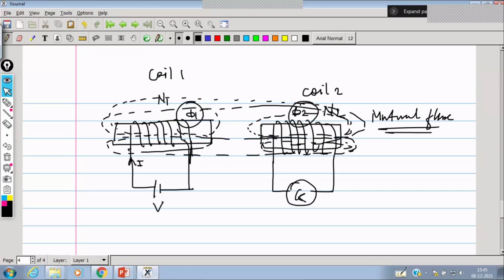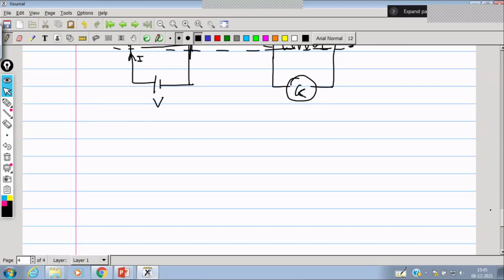So here we can express a mathematical expression for this. Let us consider phi1 is the flux in coil 1 due to current I1.